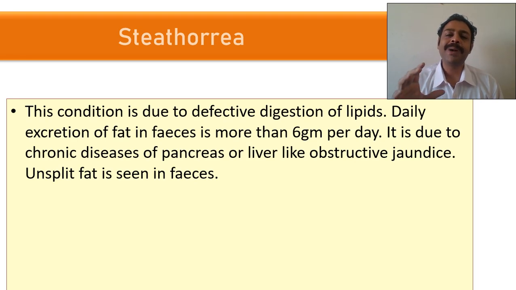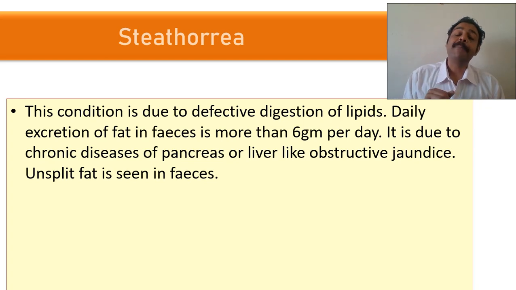Okay, usually obstruction. You see, bile salts are needed for micelle formation. So if bile salts are not coming into the small intestine, for example, ampulla of Vater obstruction by carcinoma of the head of the pancreas, or a gallbladder stone dislodged and obstructing the ampulla of Vater, or gallbladder cancer, or primary biliary cirrhosis where obstruction will be there in the biliary canal, and secondary biliary cirrhosis, or primary sclerosing cholangitis. All these things will lead to obstruction, obstructive jaundice, as well as this fatty diarrhea.